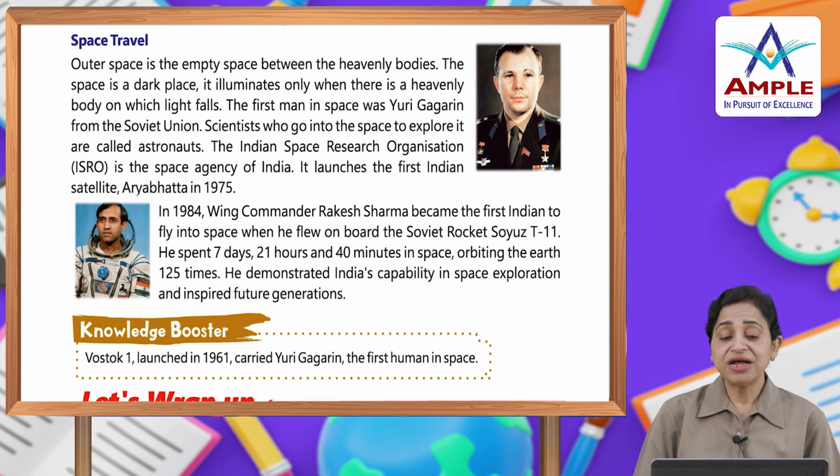Space travel. Outer space is empty space between the heavenly bodies. The space is dark place. It illuminates only when there is a heavenly body on which light falls. The first man in space was Yuri Gagarin, which was from Soviet Union, and scientists who go into the space to explore it are called astronauts.